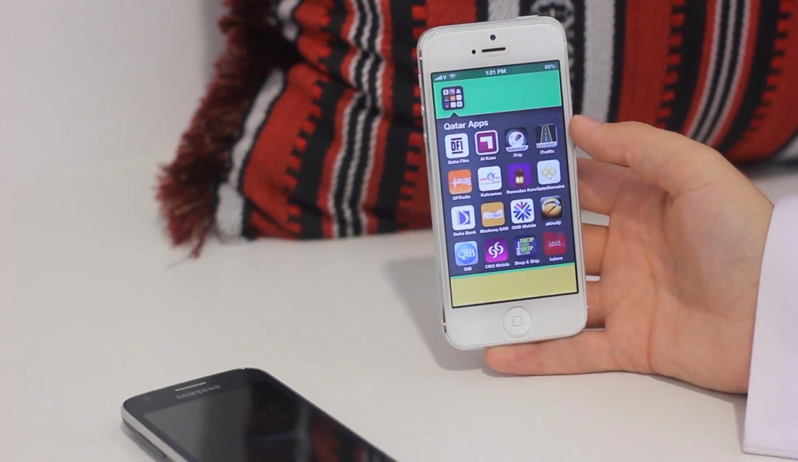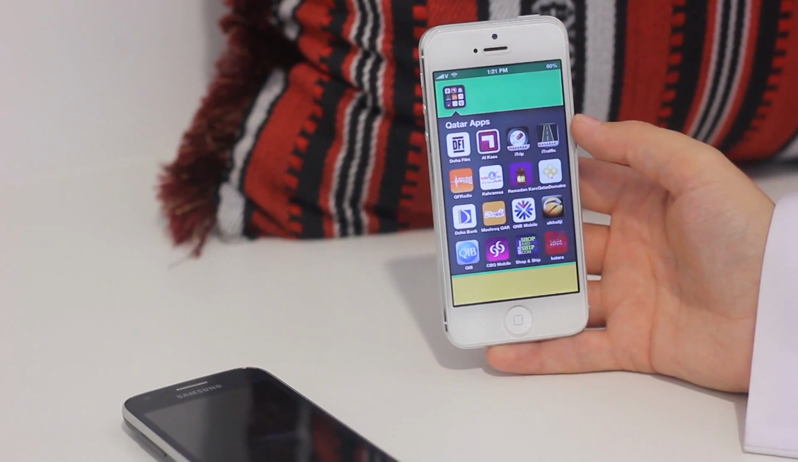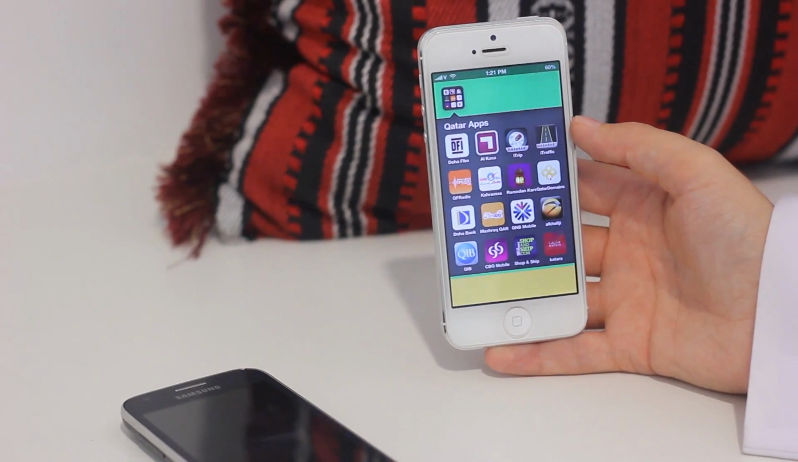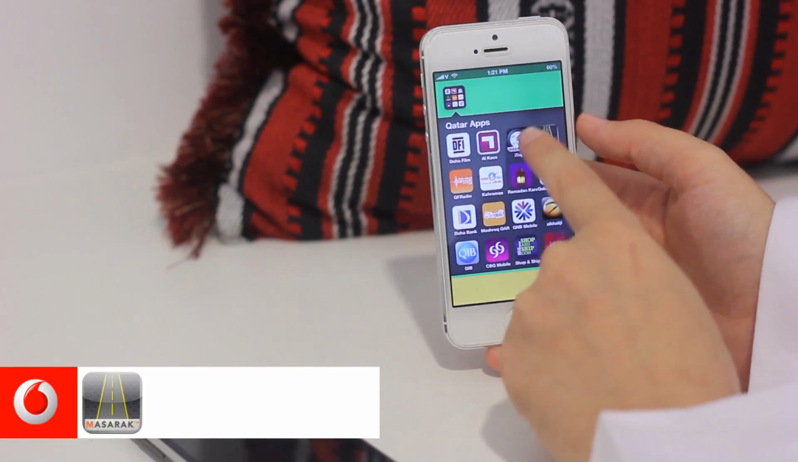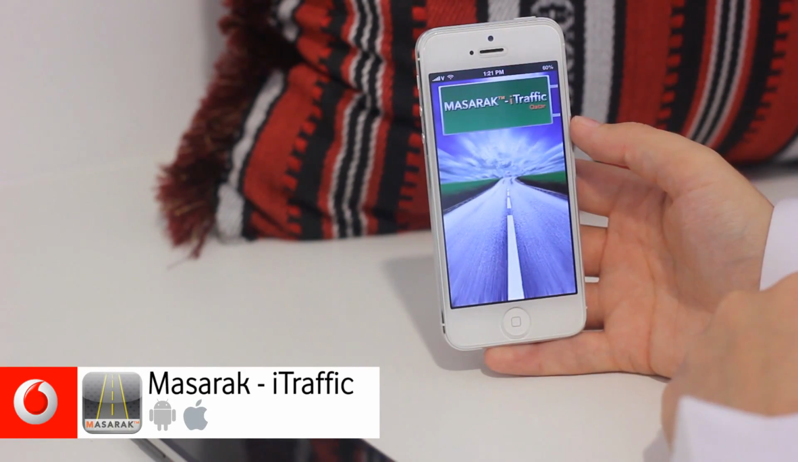The next application, or I should say pair of applications, is iTrip and iTraffic, also known as Masarak. And so the reason why I bundled these two together is because they are like a suite of apps. We've got the iTraffic application over here, and if I tap on that really quickly, we're greeted with a quick splash screen.